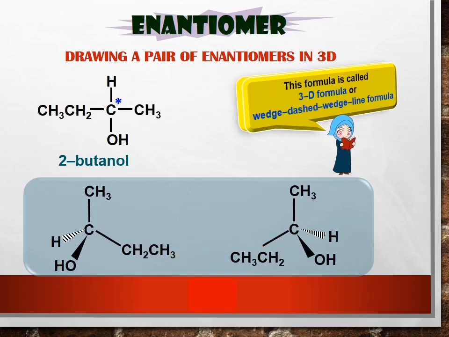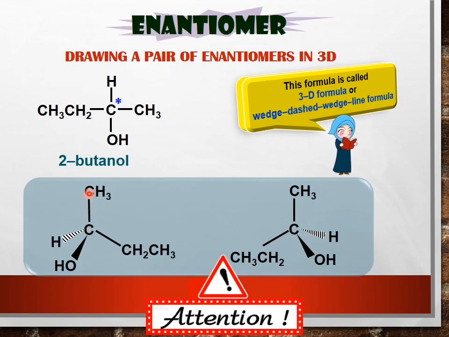Okay guys, I want to remind you, you need to be careful when you draw this enantiomer. You can put any group of atoms here, here, or here, but you need to be careful with the connectivity between the group and this carbon atom. For example, for CH3, the bond to this carbon should be with the carbon, not with the hydrogen.